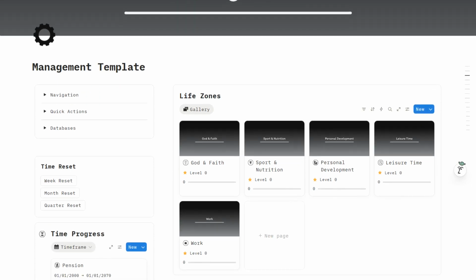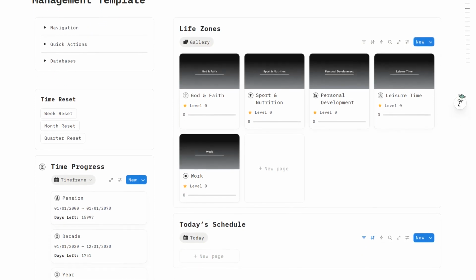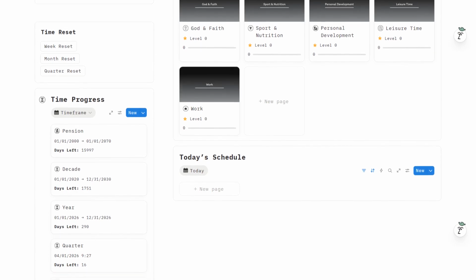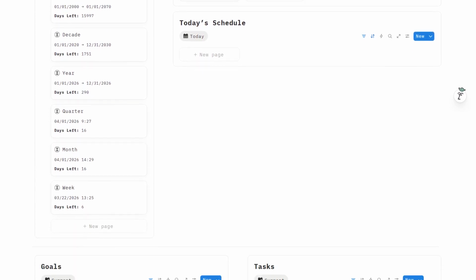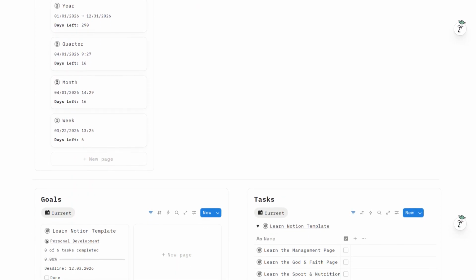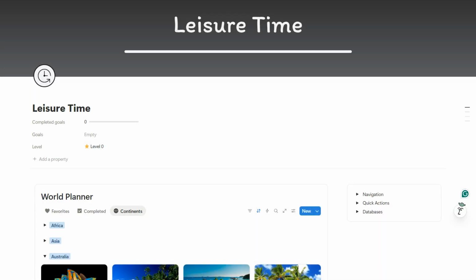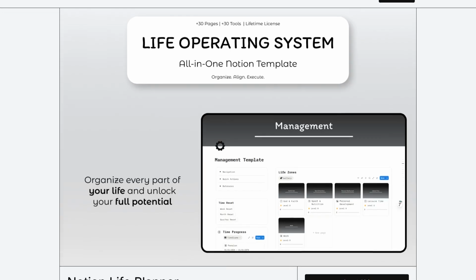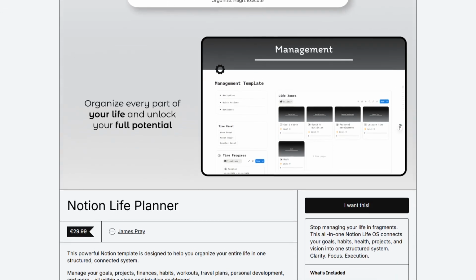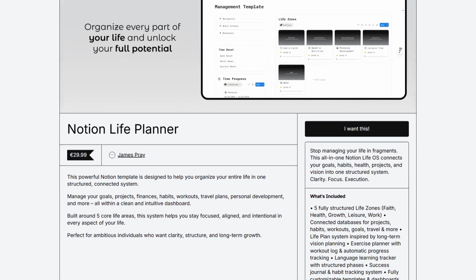So who is this system designed for? The Notion Life Planner is built for people who want to take control of their life and create structure across different areas. It is especially useful for students, entrepreneurs, freelancers, creators, and professionals. The idea behind this planner is simple. Your life has many areas, and each of them deserves attention. If you want to stop feeling overwhelmed and finally organize your life in one place, this system might be exactly what you're looking for.